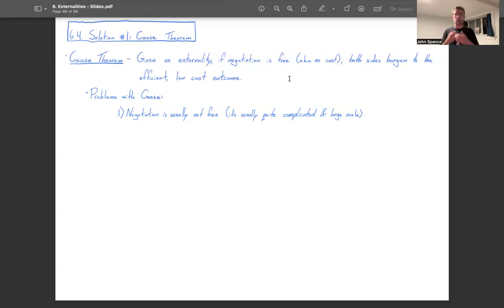Also, negotiation usually involves attorneys. Attorneys tend to charge a whole lot of money. And so, again, negotiation is usually not free. That's to say, a lot of times the conditions aren't necessarily met for market participants and the people externally affected by the market to negotiate for free.